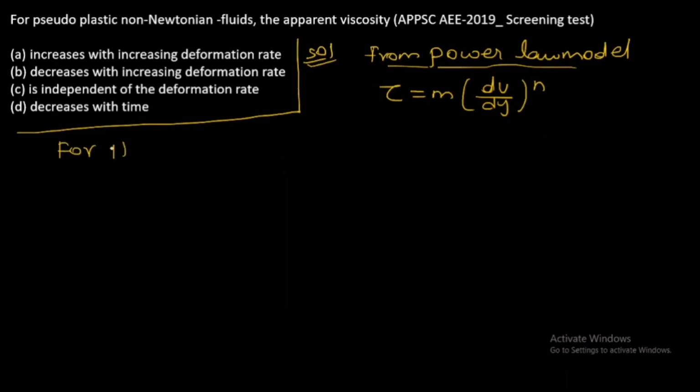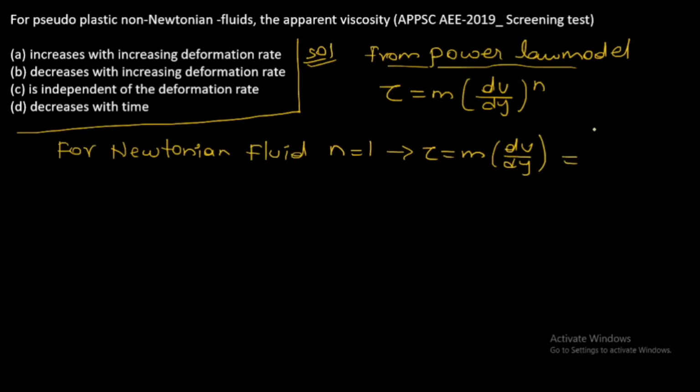For Newtonian fluid, n equal to 1, therefore tau is equal m du by dy, therefore the curve will be linear.